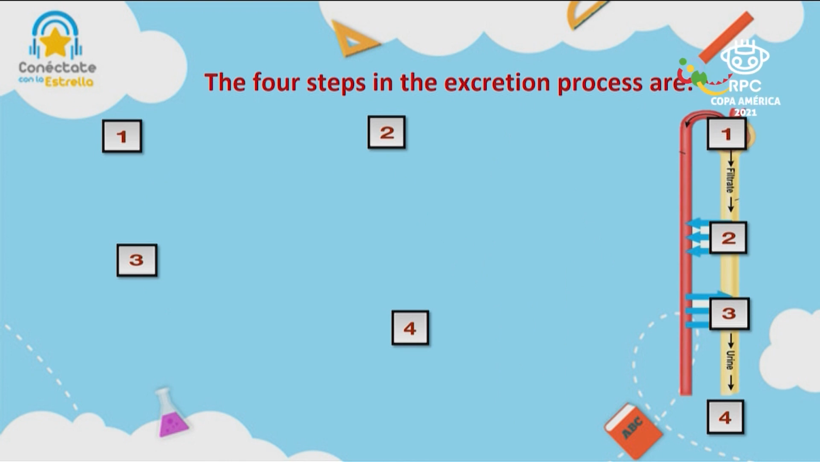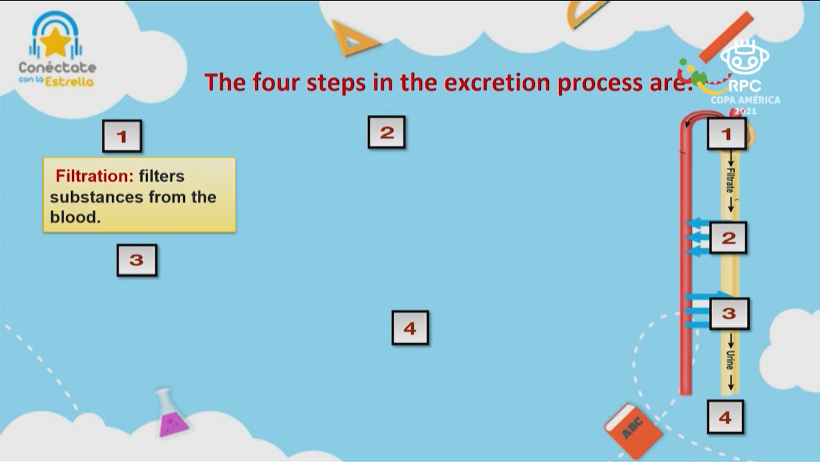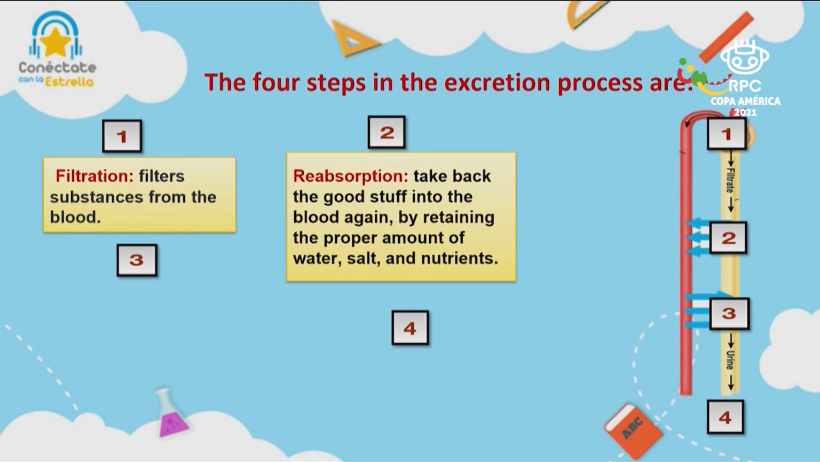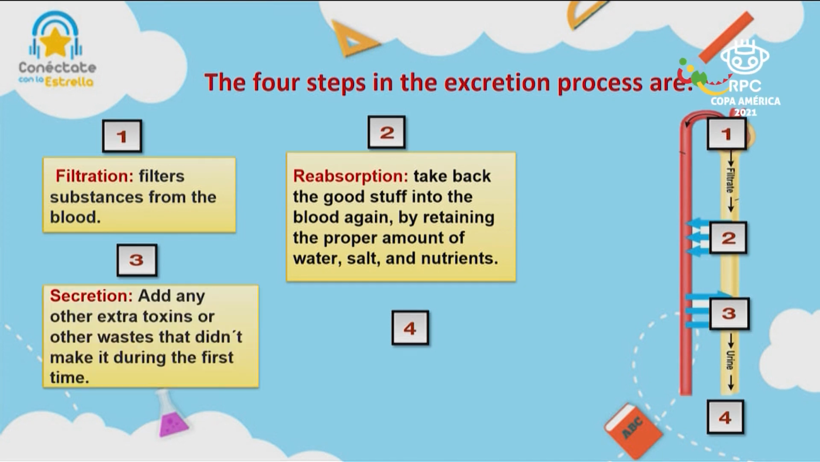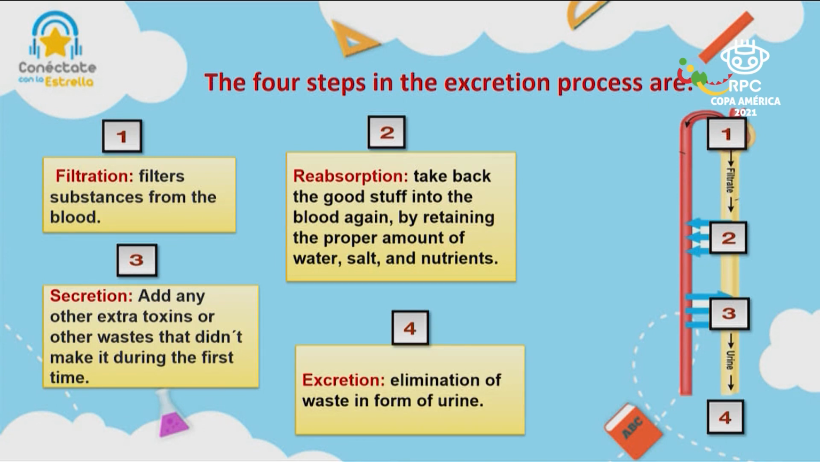So let's review what are the steps in the excretion process. Let's start with number 1. The number 1 is the filtration. Filter substances from the blood. The second is the reabsorption. Take back the good stuff into the blood again by retaining the proper amount of water, salt, and nutrients. In number 3, we have secretion. Add any other extra toxins or other wastes that didn't make it during the first time. And at the end is the excretion, which is the elimination of waste in form of urine.